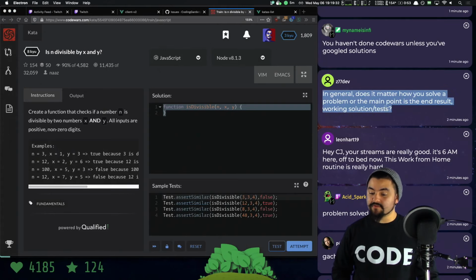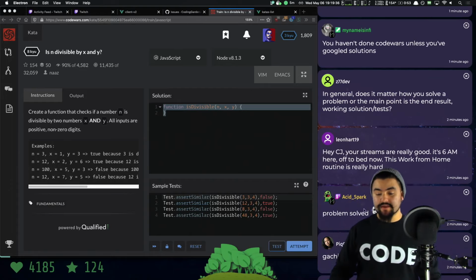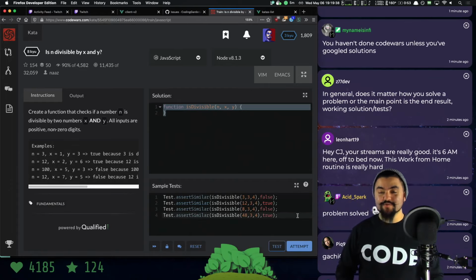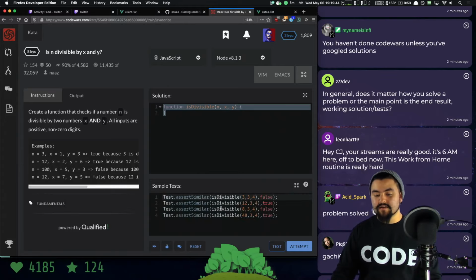Okay, does it matter how you solve a problem, or is the main point the end result, a working solution that passes the tests? Yeah, and I'll show that. The main idea is, can you return from your function the correct result given the inputs? So on Code Wars, there are these tests down here that run your function with different inputs and test to see if your function returns the right output.